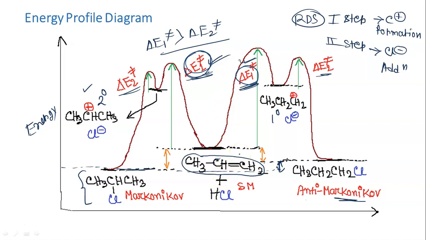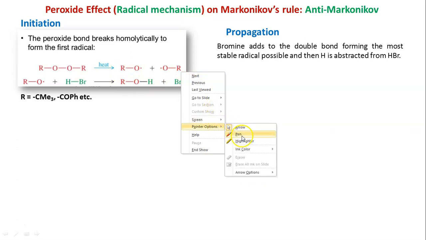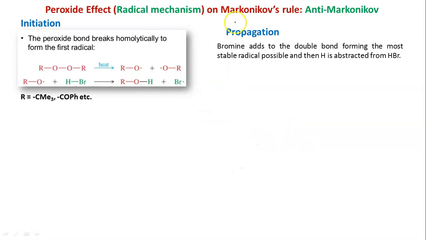So now we have seen Markovnikov's rule, how to apply it in case of ionic mechanism. But when peroxide is present, the mechanism will not be ionic, it will be radical mechanism. So let's see what happens in the presence of peroxide. Now we will have to do radical mechanism. There is a peroxide effect on Markovnikov rule, and the rule will now change to anti-Markovnikov. Okay, so it is just the opposite rule.